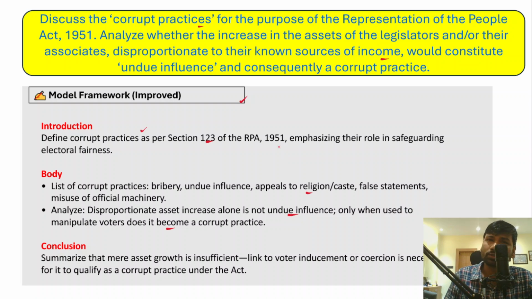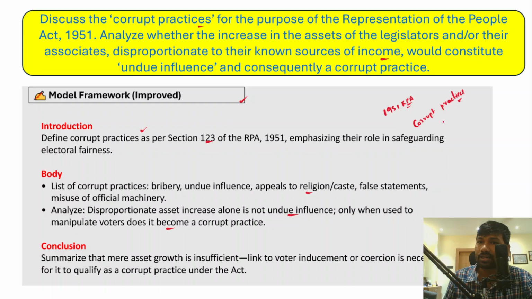Now the question may seem complex, but first of all you have to understand the key theme of the question. The question is clearly saying that the 1951 Representation of People Act names certain practices as corrupt practices.